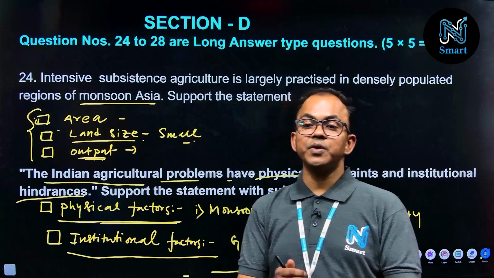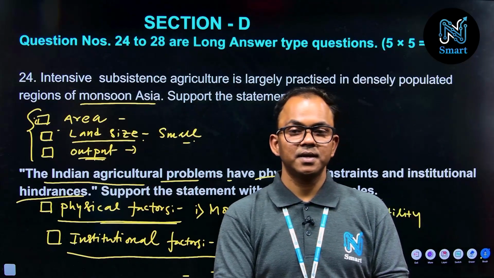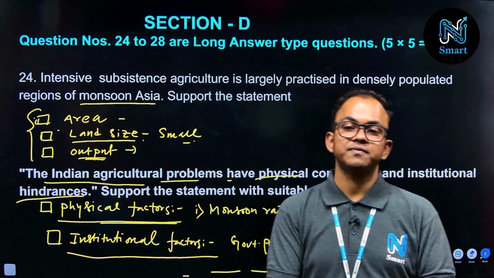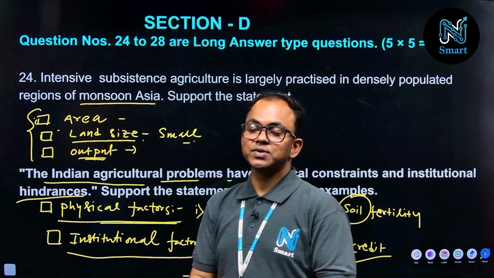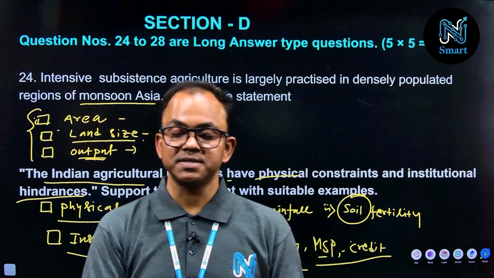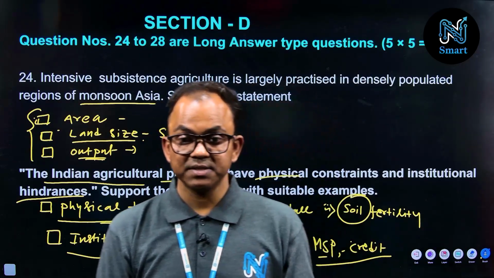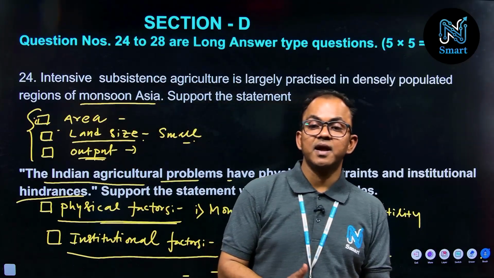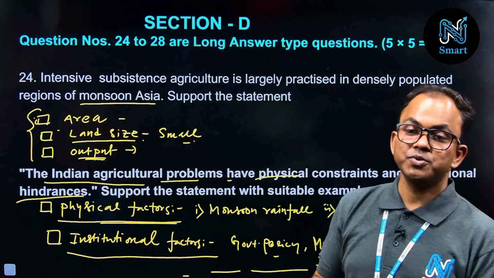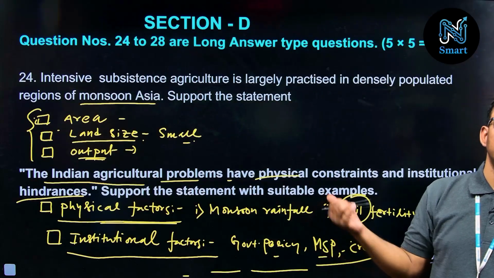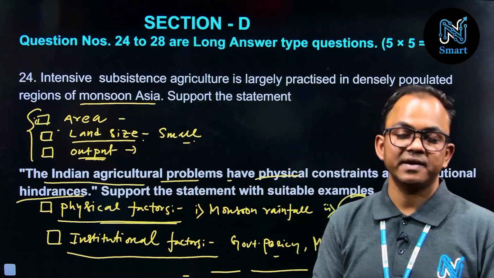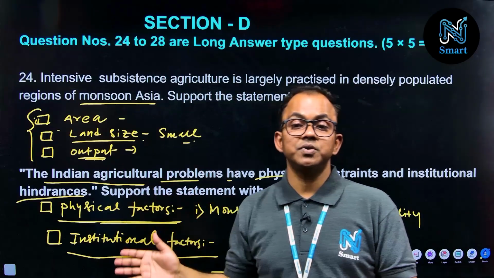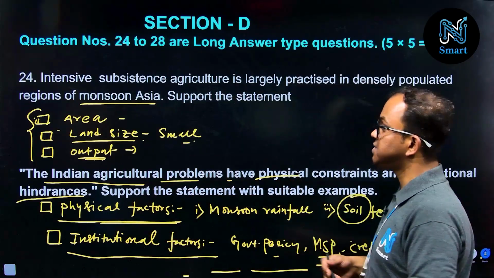These are the factors that are playing a significant role here. For example, take MSP decided by the government, but in most cases it is very true that MSP is not sufficient for the farmers. That is also a true fact. And the loan and credit system is definitely not monitored by the government in many areas, in many cases. Therefore the farmers face many problems in India. So we have to highlight all these points to justify that agriculture problems are not only related to physical factors, government initiatives are also important here. So that is the discussion on this question.